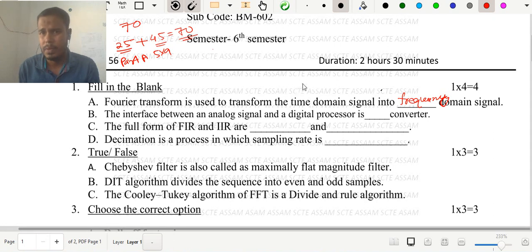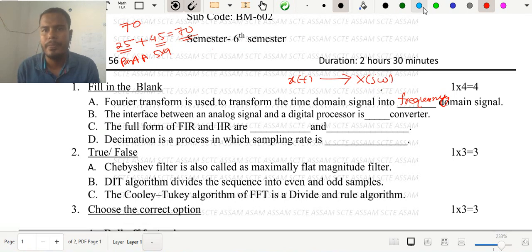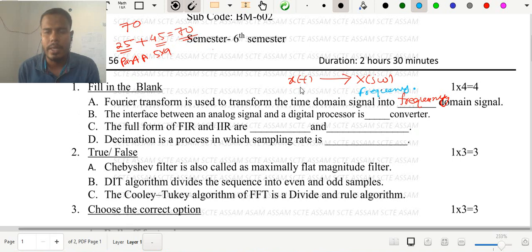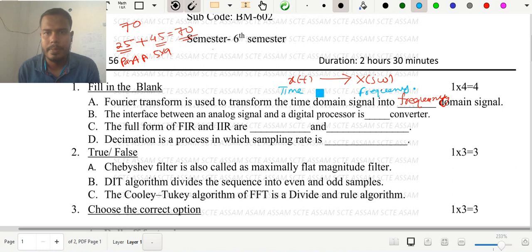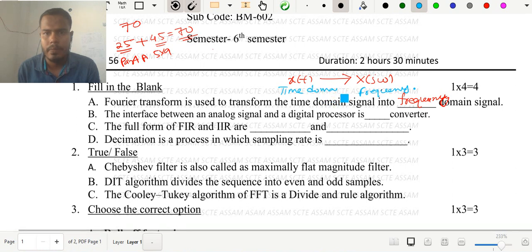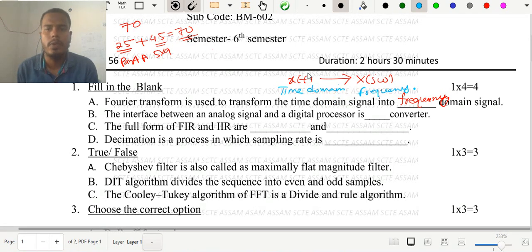For Fourier transform, x of t is your time domain signal, and it is converted into x of j omega, which is basically your frequency domain signal. So x of j omega is your frequency domain signal in the case of Fourier transform, and x of t is nothing but the time domain signal. So we are basically converting x of t, that means the time domain signal, into the frequency domain signal.